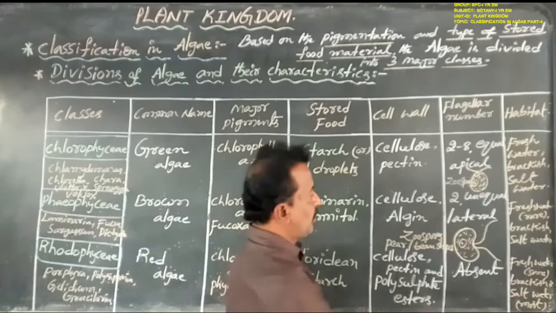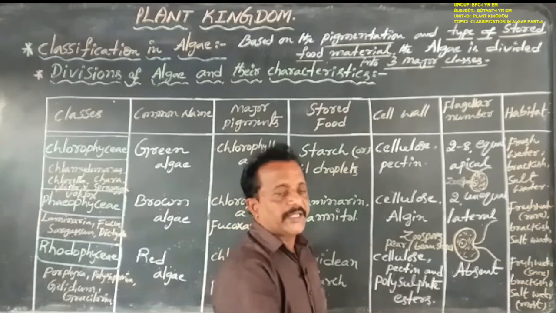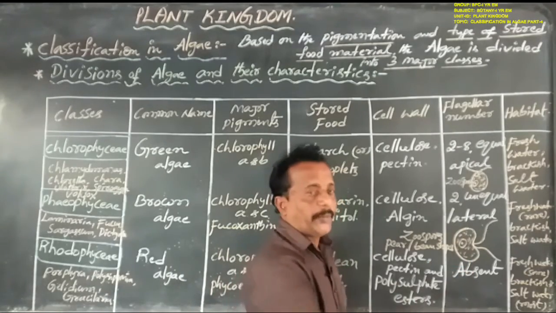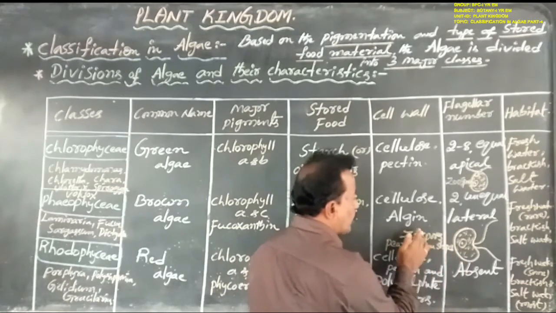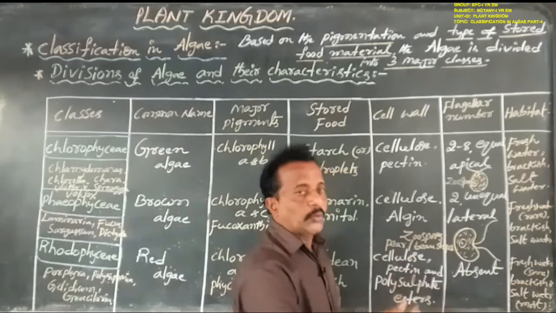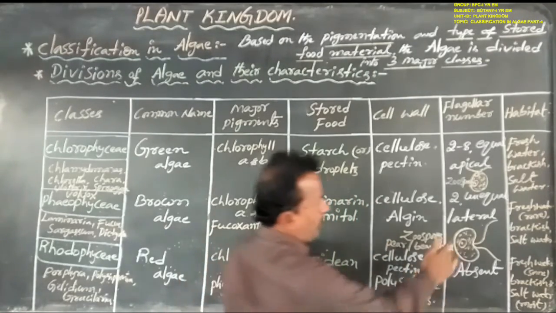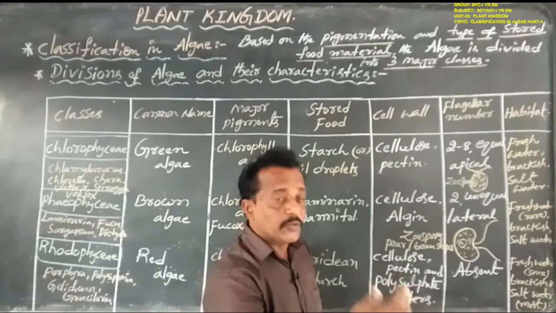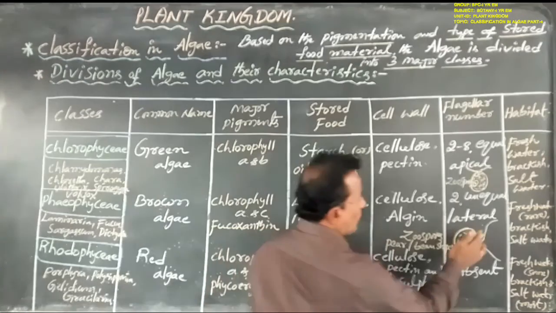Next, coming to the members of Phaeophyceae, in their sexual reproduction one type of zoospores or one type of two gametes appears. Both the zoospores and the gametes appear pear shaped or bean shaped, and the pear shaped and bean shaped zoospores and gametes have two unequal